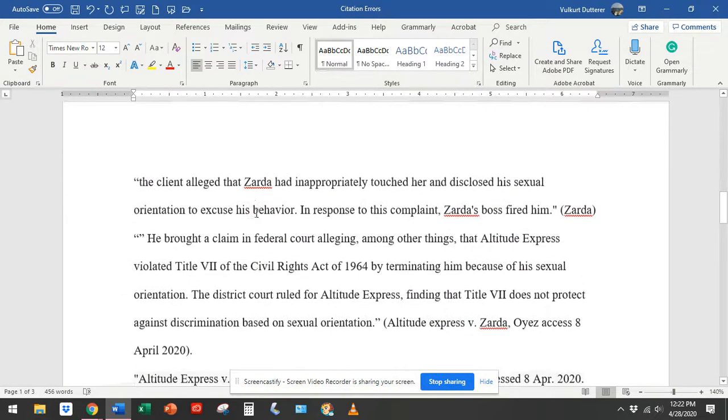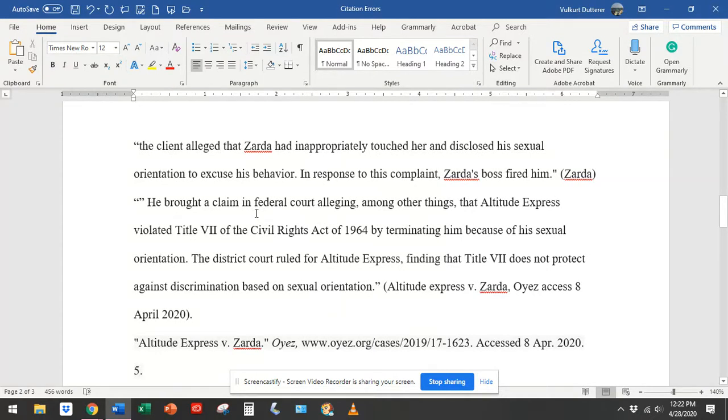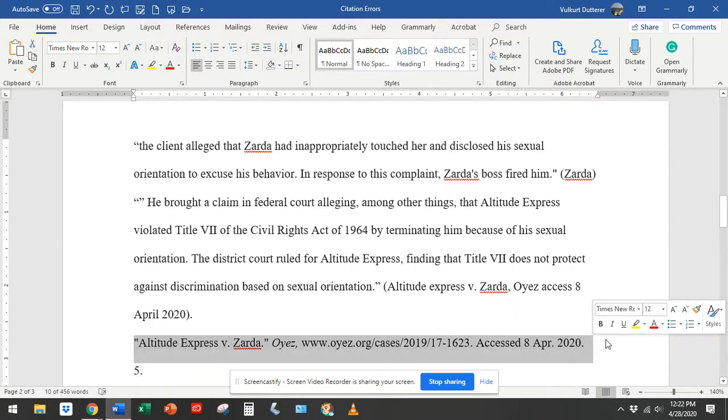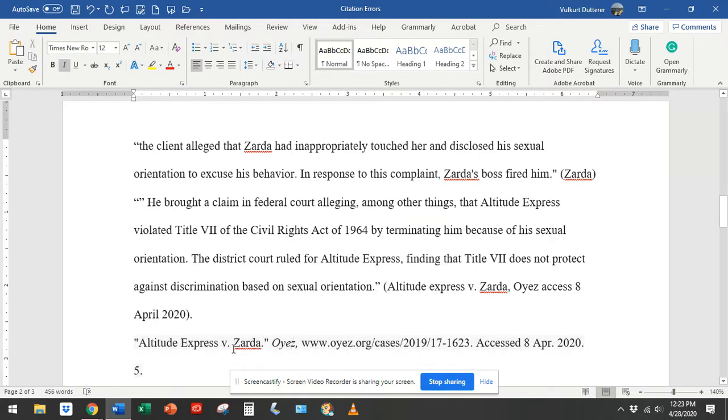Okay, so the next one. We've got a couple of citations for the same entry. In this case, it's Altitude Express versus Zarda, inside quotation marks, and this is from the Oyez project, which a lot of students used, and that's great. So the first thing is a quote here, but it's quoting Zarda.